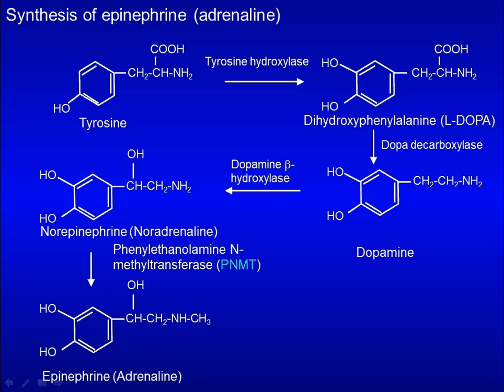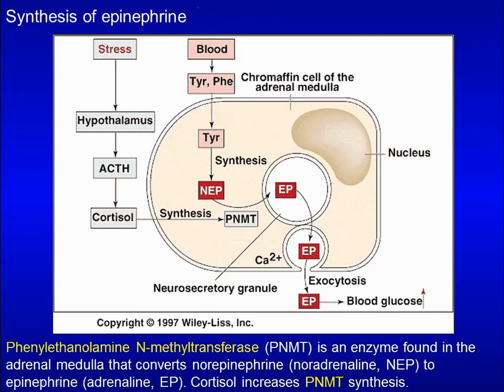In the final step, a methyl group is transferred to norepinephrine to form epinephrine, and this reaction is catalyzed by phenylethanolamine N-methyltransferase using SAM as the methyl donor. Here is a chromaffin cell of adrenal medulla.